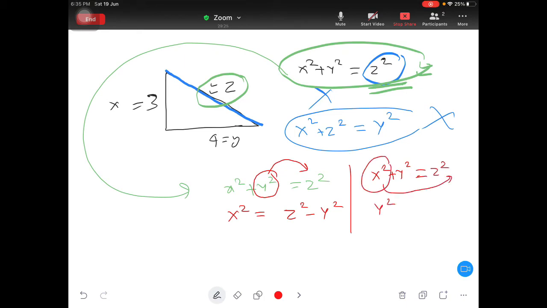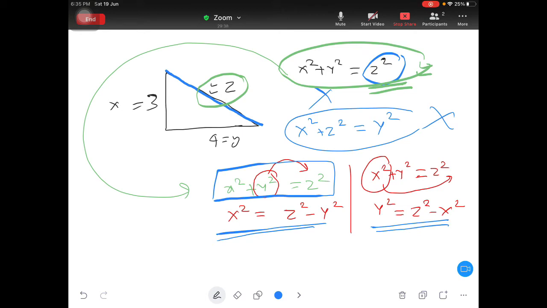It means y square is equal to z square minus x square. So only three possible formats: one is the main format, and after that this is another format, and this is another format. It depends which two sides are given. Based on that we will choose our format to find out the third side.